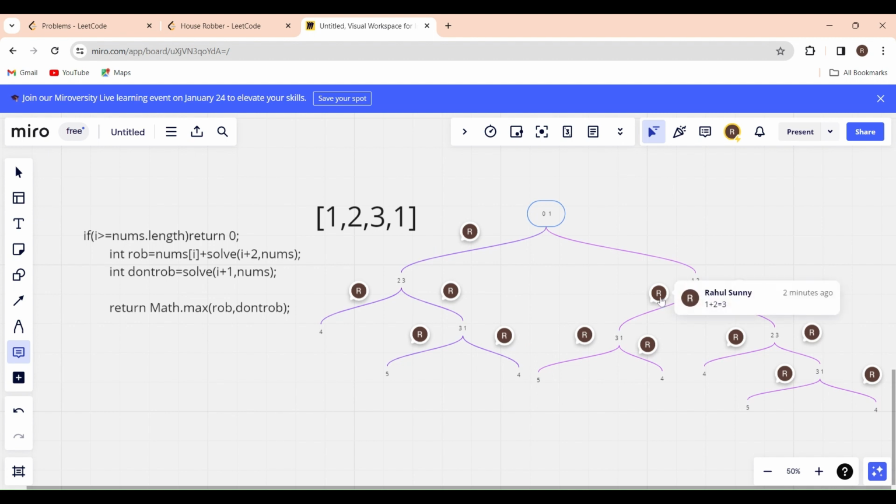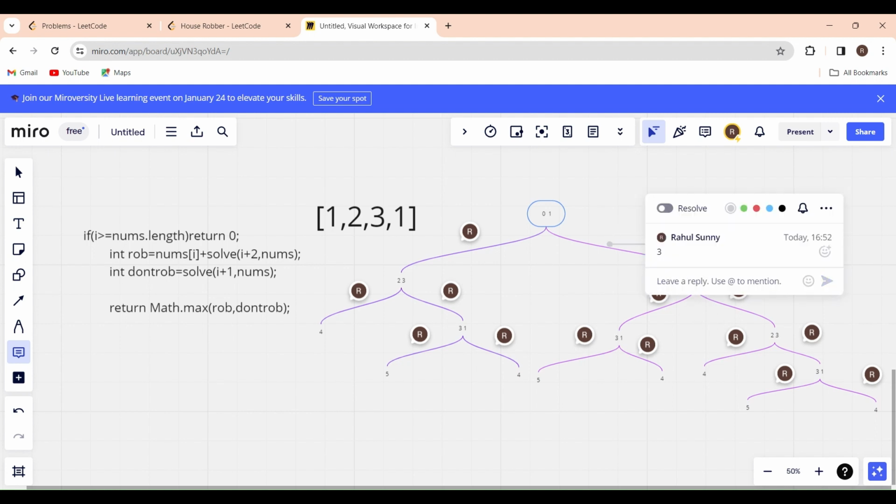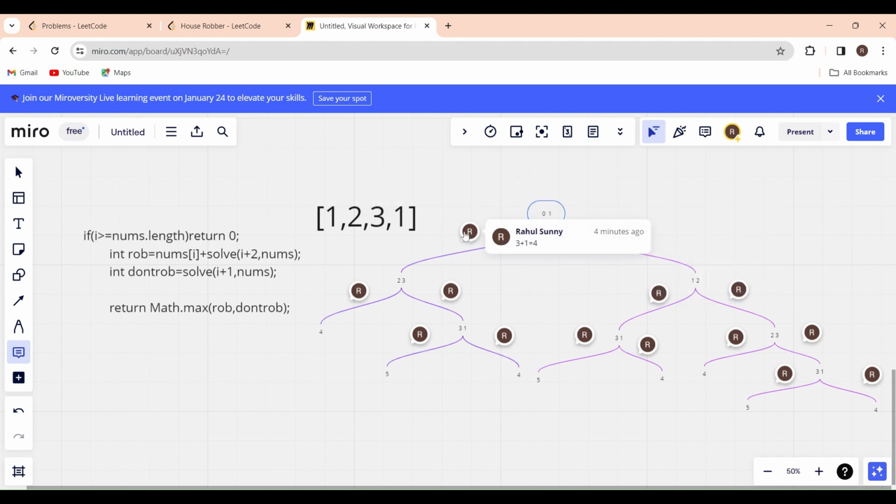So by robbing the second house, I'm getting 3 as an answer. And by not robbing also, I'm getting 3 as an answer. So what will be the condition here? What will be the maximum here? 3 only. So I'll send 3 here. Okay. So I have successfully calculated the answer for here. What will be the maximum by robbing the first house? It will be 4, and by not robbing the first house, 3. What will be the maximum here? By robbing the first house only, I'm getting the maximum here. So the answer will be 4. Okay. So this is the recursive tree here.